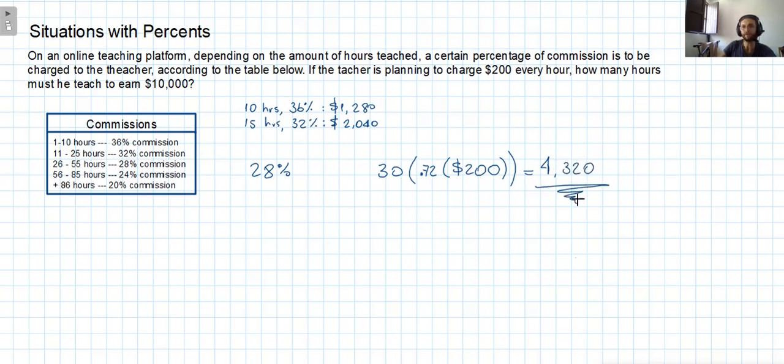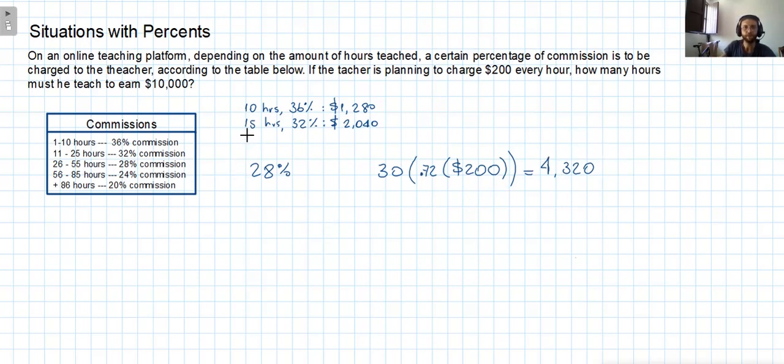So this is the amount of money that the teacher will earn with the commission of 28%, where here we have the complement of that 28%. This 28% is the commission. This is how much he will be earning, and it's going to be 30 hours. So 30 times. So this is the amount.